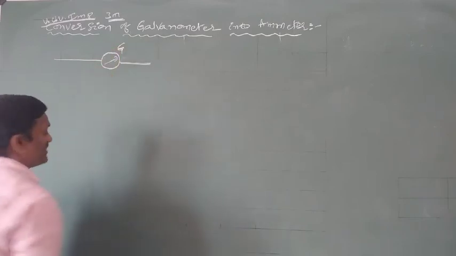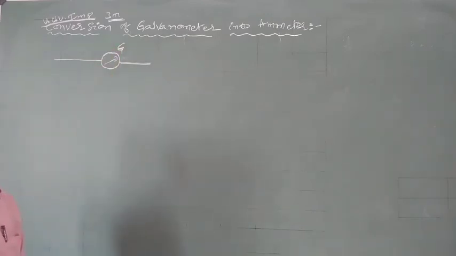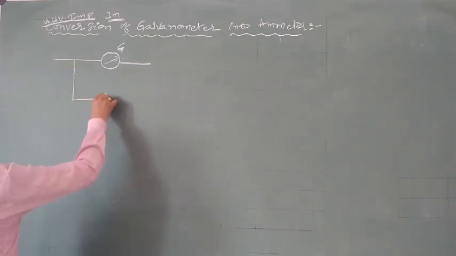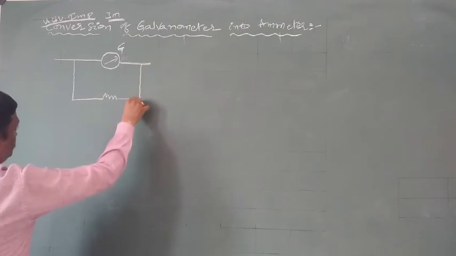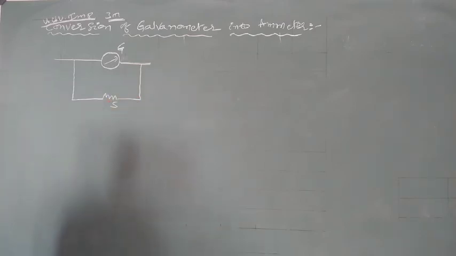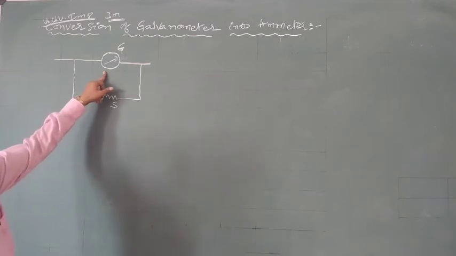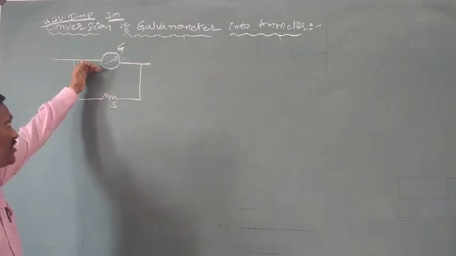The resistance of the galvanometer is G. In parallel to the galvanometer, a small resistance S is connected. So by connecting a small resistance in parallel to the galvanometer, the galvanometer is converted into an ammeter.